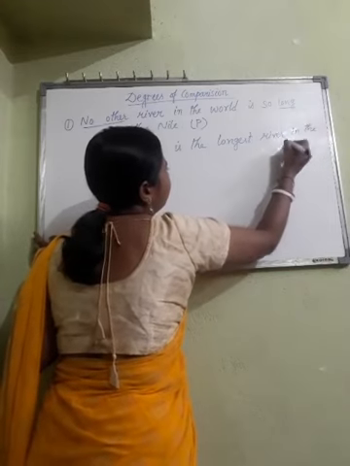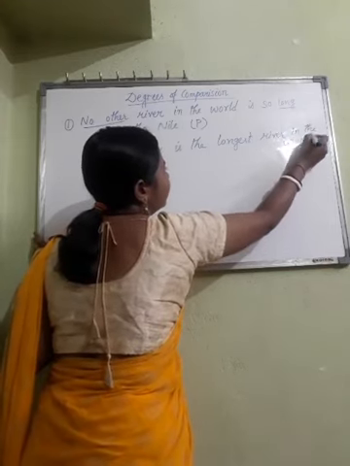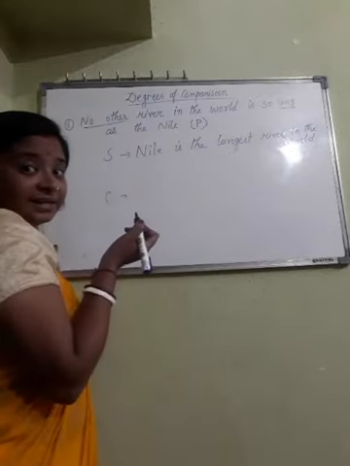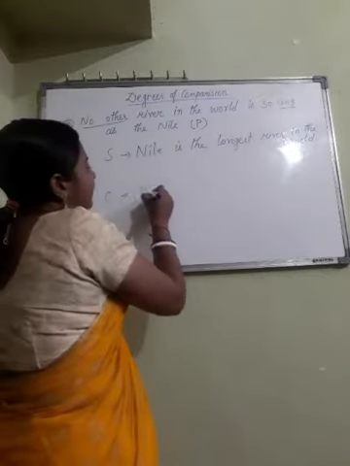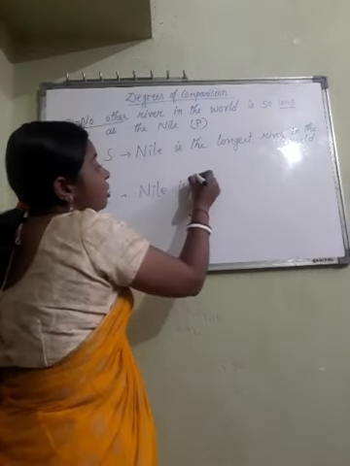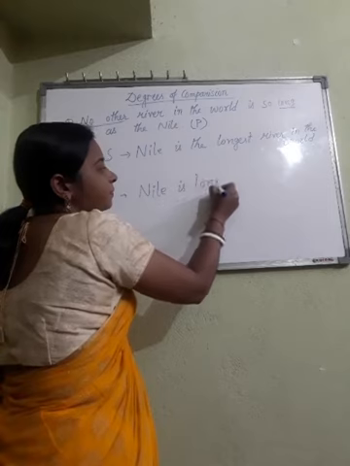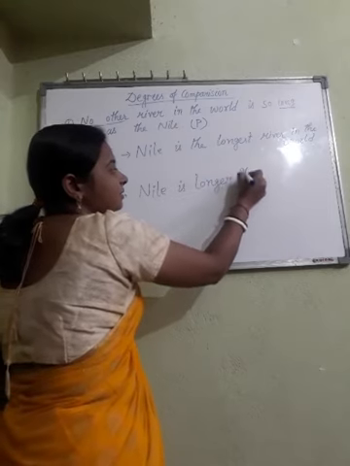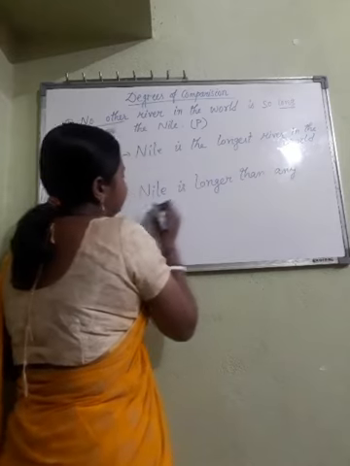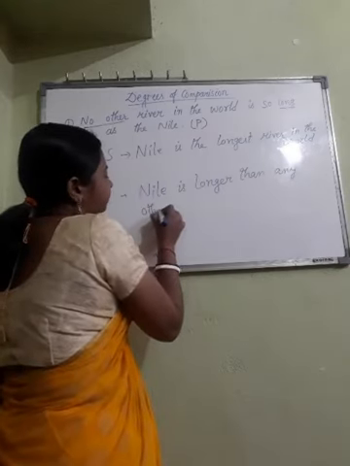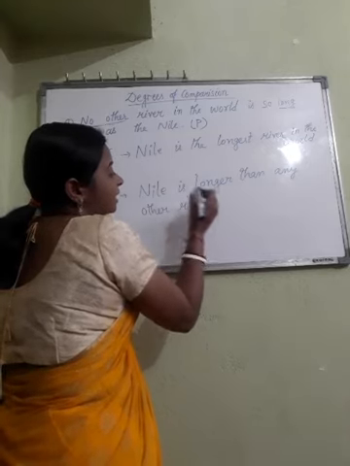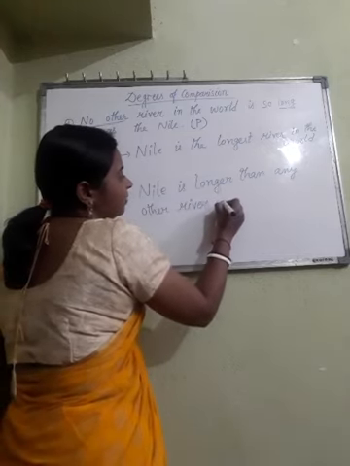How can we change this sentence into comparative now? Any other, as I said. So the answer will be Nile; both will start from Nile only. Nile is longer than any other river. Nile is longer than any other river in the world.